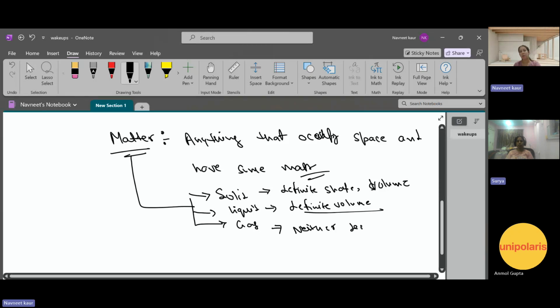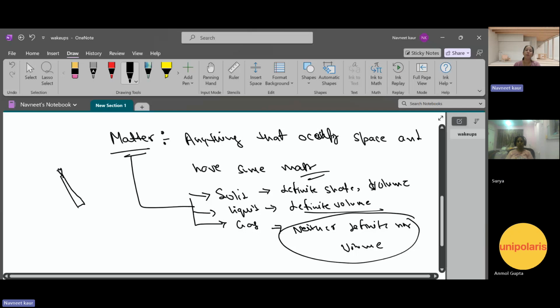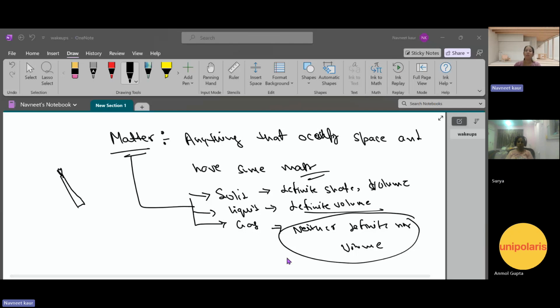Neither definite shape nor definite volume. Suppose I have an incense stick in a room. Then its smell will be there in the whole house. So that means it does not have a definite volume, or a definite shape either. So that is about gas.